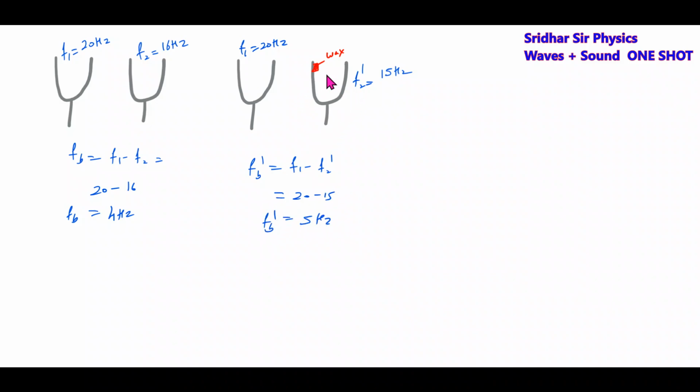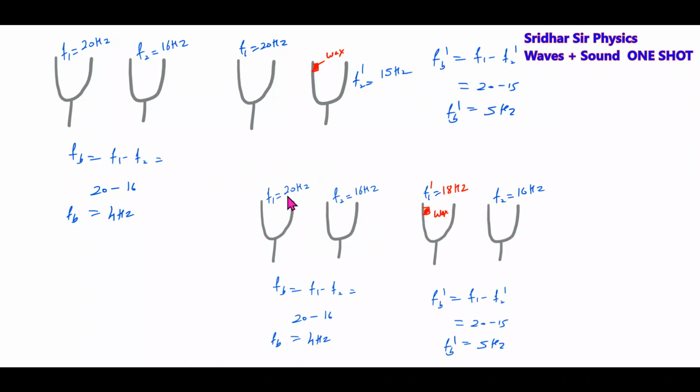So by applying the wax, what will happen? If the beat frequency increases, then to which tuning fork did we apply wax? We applied wax to the low frequency tuning fork. Now similarly, I have two tuning forks of frequency 20 and 16 Hz. Earlier beat frequency is 4 Hz. Now I apply wax to the higher frequency one. Then the new frequency will become 18 Hz. 18 minus 16 will be how much? 2 Hz. If the beat frequency decreases, it means we applied wax to the tuning fork whose frequency is higher.